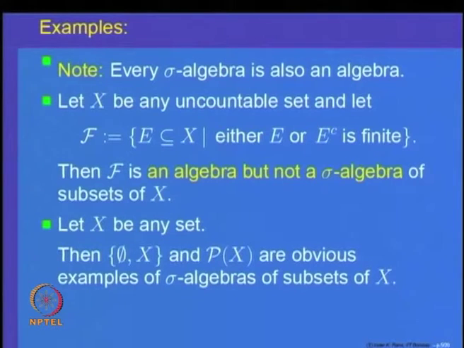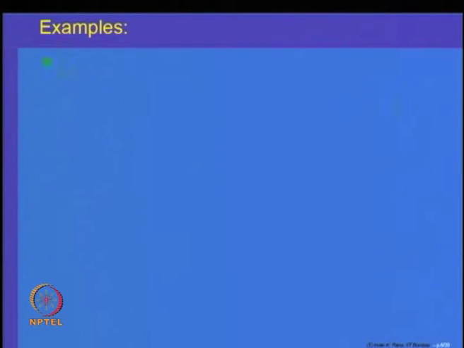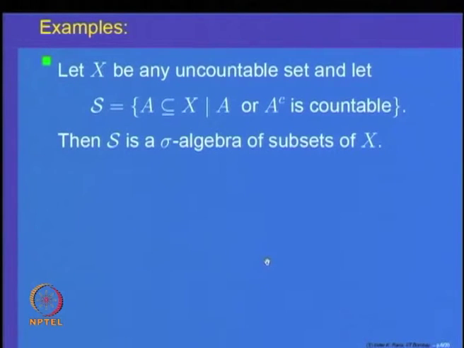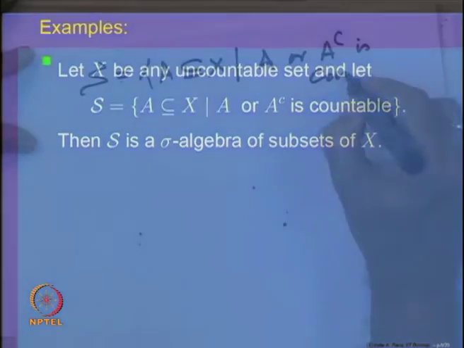Let us look at some non-trivial examples of sigma algebras of subsets of X. Let us take X an uncountable set and let us take S to be all those subsets of X such that A or A complement is countable, and the claim is S is a sigma algebra of subsets of the set X. So, let us try to prove that this collection S is a sigma algebra of subsets of X. So, what is S? S is the collection of all those subsets A contained in X such that A or A complement is countable.